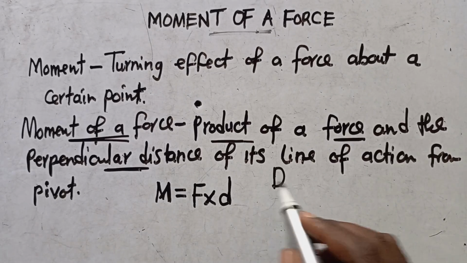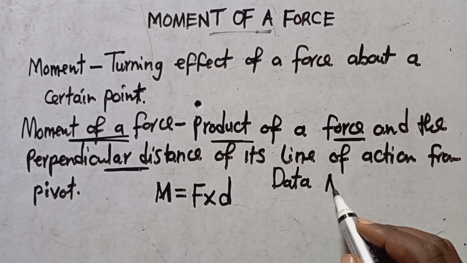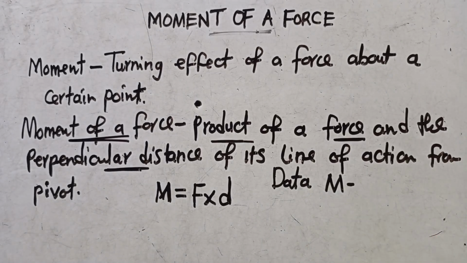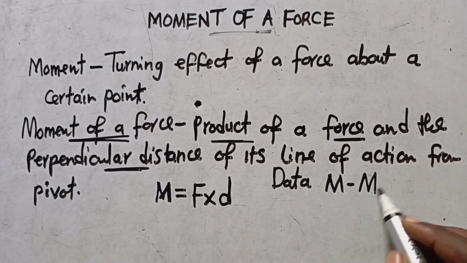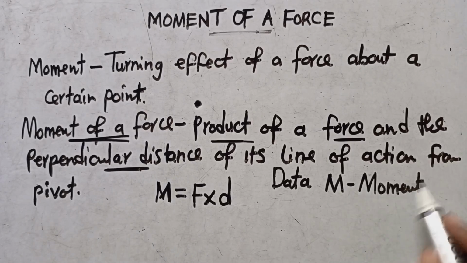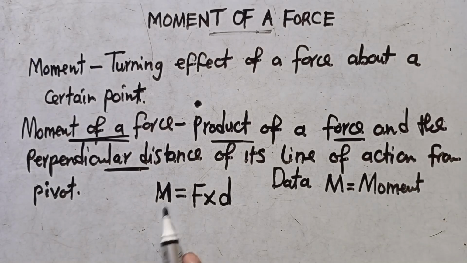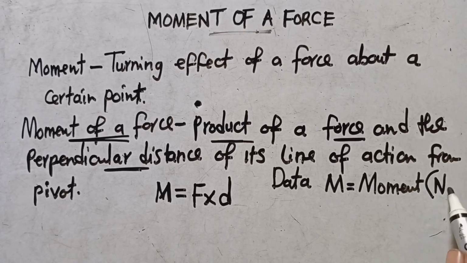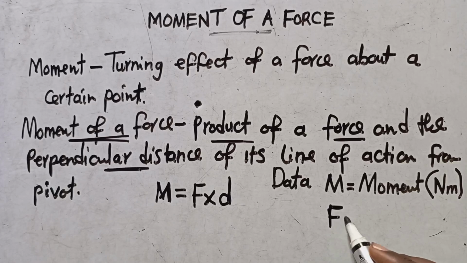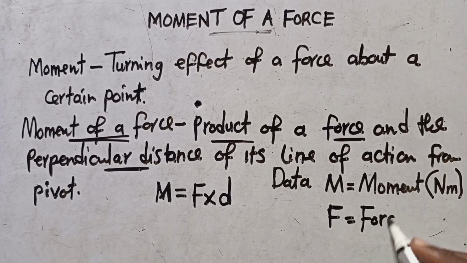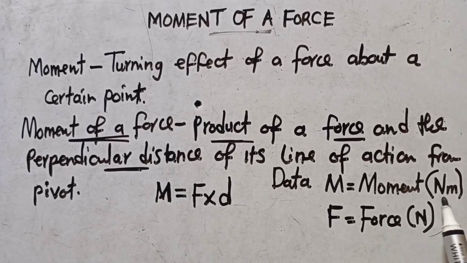The capital letter M that is here, this is what we are calling moment. The units are Newton meters. Then we go to F. I guess you know what F is. The F there is the force. Force is measured in Newtons. So this is Newton meter, and this is Newtons.